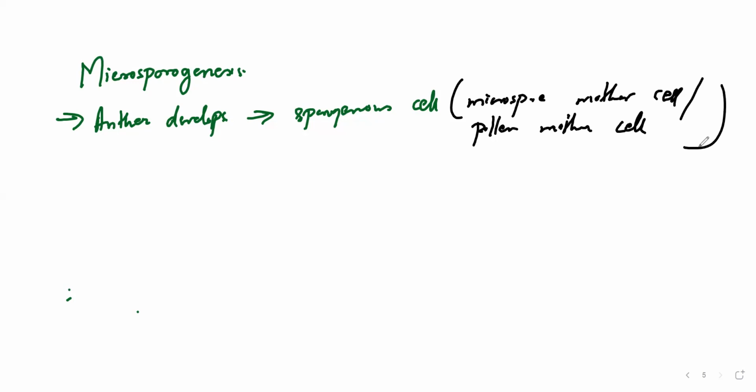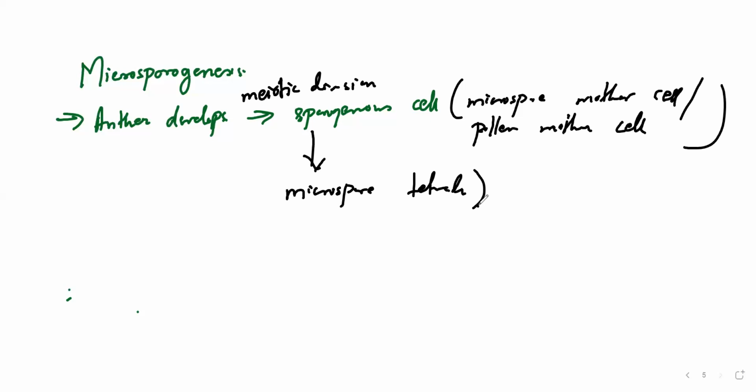is going to give rise to your ultimate pollen grains. As the anther goes on maturing from the young stage, the sporogenous cells undergo meiotic division and form microspore tetrads, the four cells I told you about. The microspores are formed from the pollen mother cell, the PMC. Whenever microspores form from the pollen mother cell through meiosis, it is termed microsporogenesis.